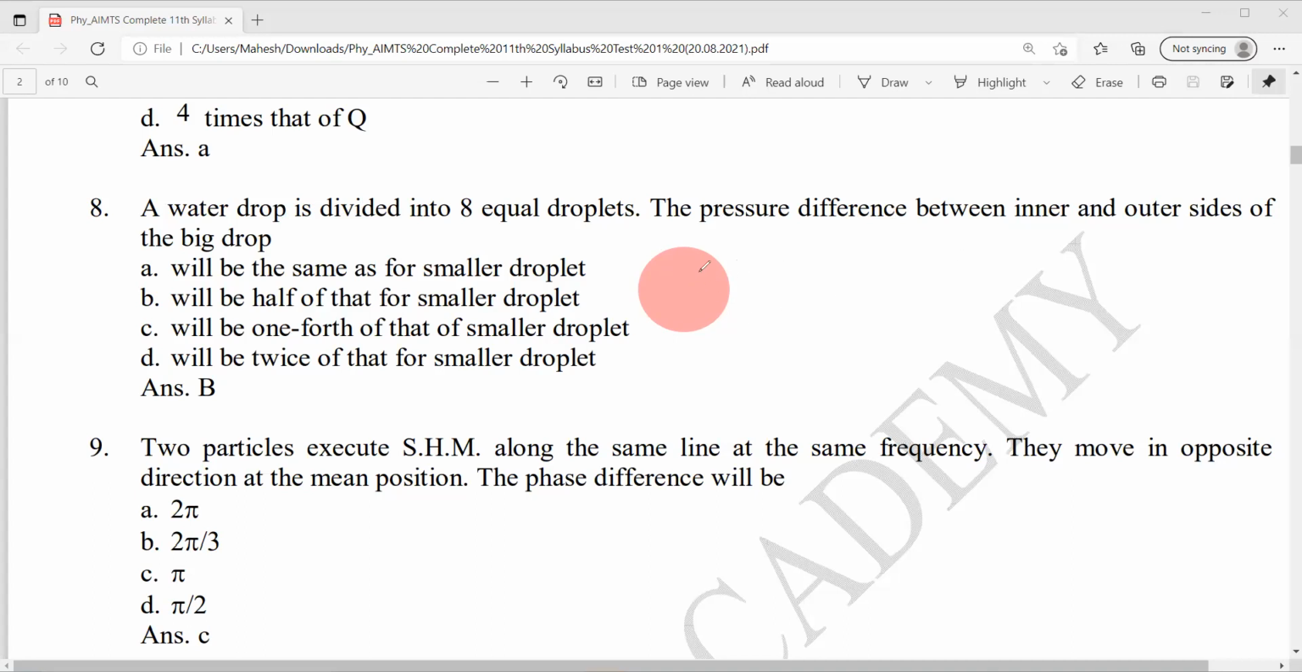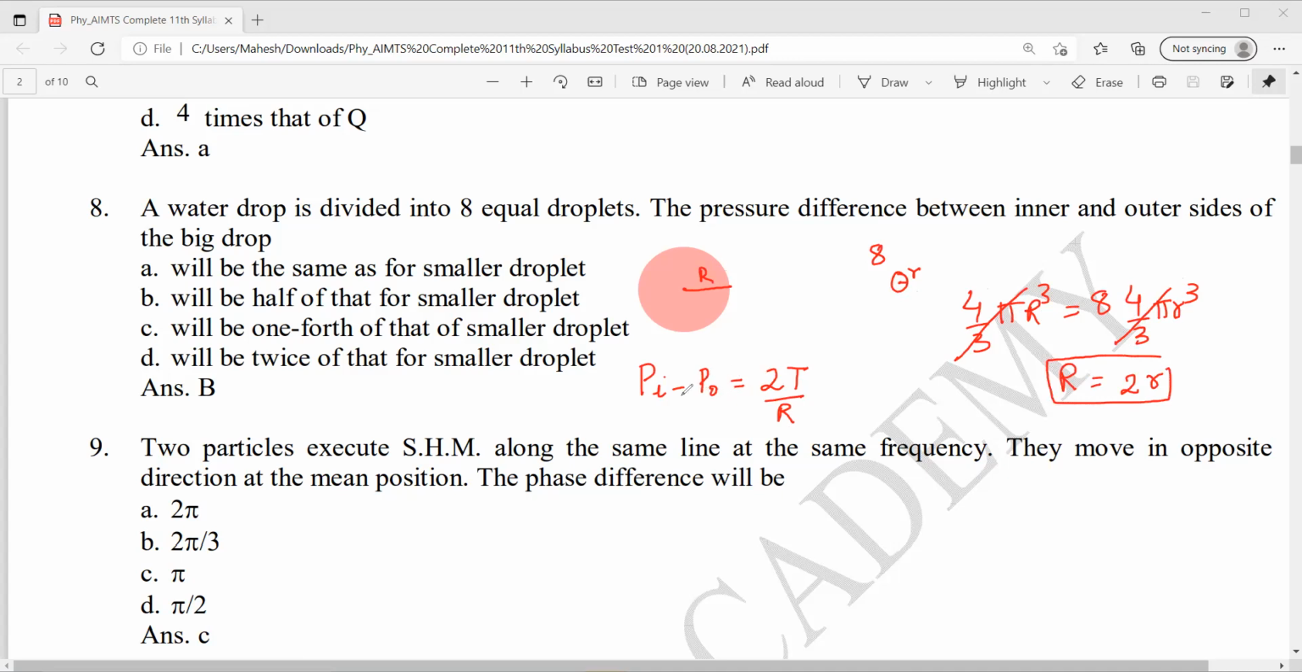See, the pressure difference between water drops is P in minus P out equal to 2T by R, where R is the radius. Now let's say the larger drop has radius capital R. Now I have 8 equal drops, with small r. So the volume will be the same, right? 4 by 3 pi R cube equal to 8 times 4 by 3 pi small r cube. 4 by 3 pi cancel. So capital R is what? 2 times small r.